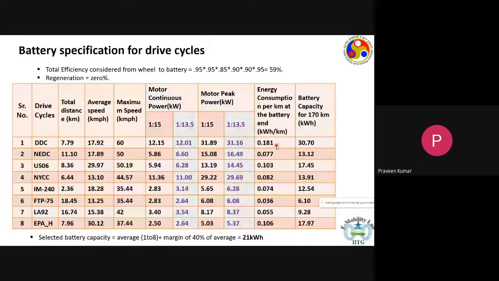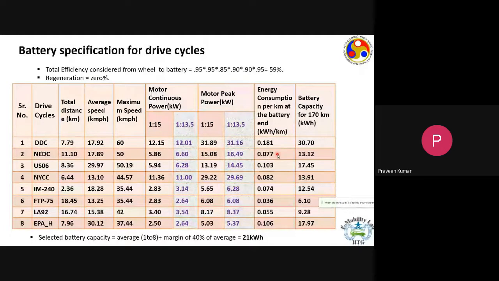So for the Tata Magic in Delhi driving condition, we would be consuming around 181 watt hour per kilometer. And in European conditions, the same vehicle would be consuming around 77 watt hour per kilometer.